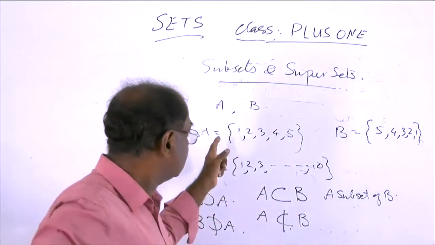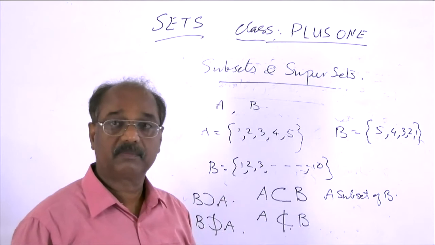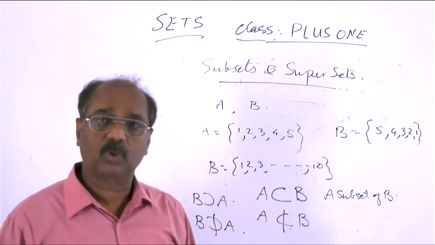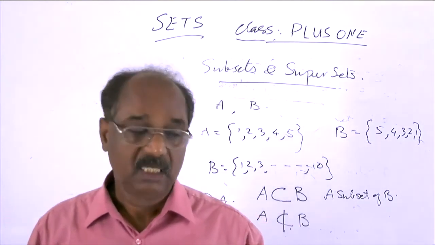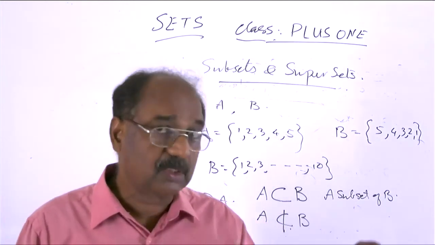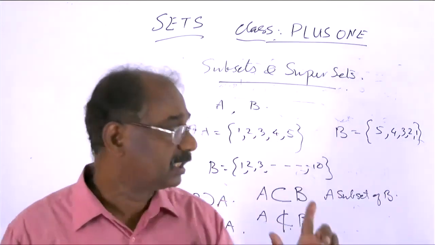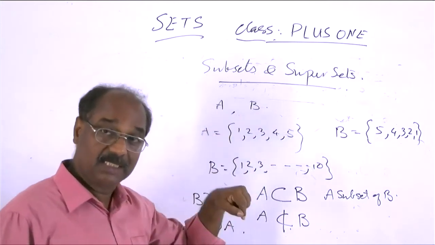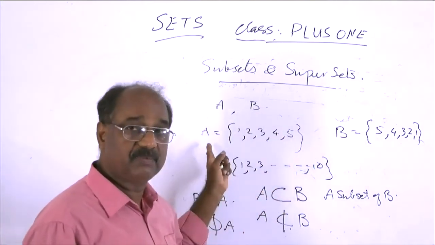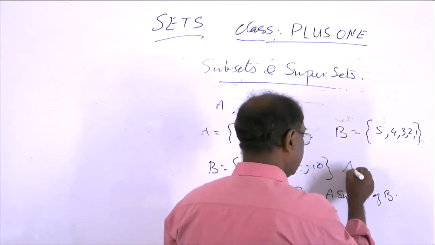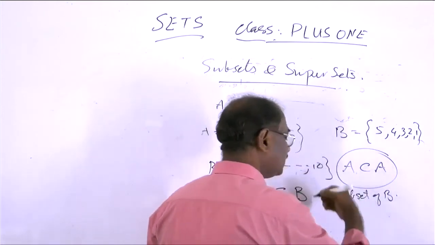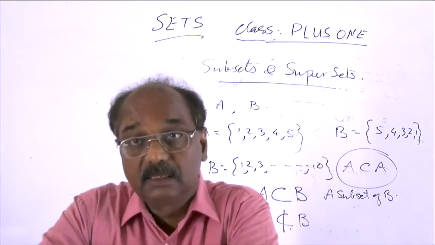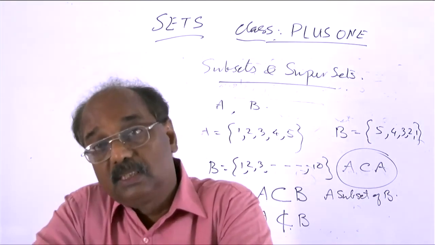That is, here A is a subset of B. We do not verify whether B contains more elements or not. The definition is this: if every element of A is an element of B, then A is a subset of B. Here that definition is satisfied. So here A is a subset of B, that means A equals B, that we know. That means A is a subset of A. Every set is a subset of itself. That is the meaning.